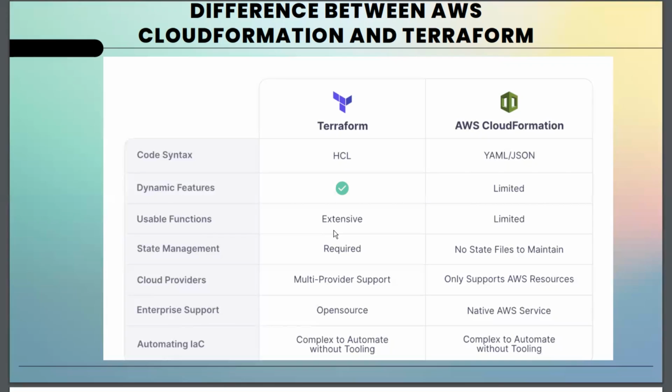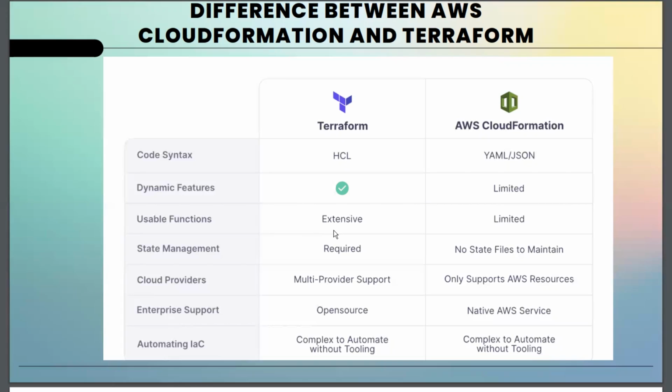Then in terms of cloud providers, I already talked about it. Terraform supports multiple providers, such as Azure, AWS, GCP, and the rest. But when it comes to CloudFormation, it only supports AWS resources. Enterprise support is open source: maybe you have a problem configuring across multiple providers, then you can actually contact open source, and they will help you out with it.